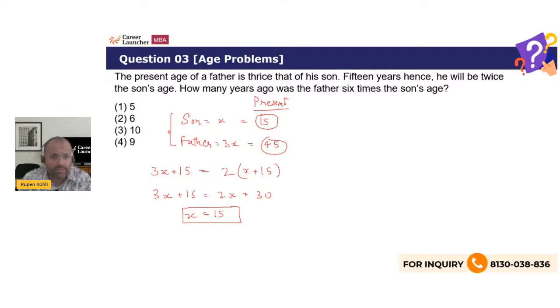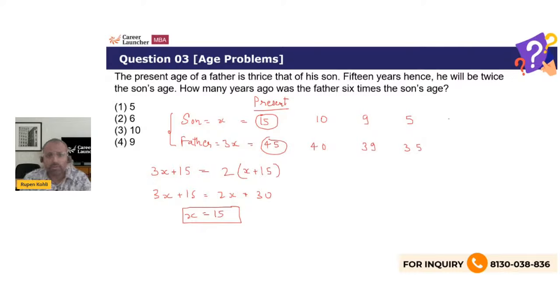If I go 5 years back, son was 10, 15 minus 5, father was 40. So this is not 6 times, this is 4 times rather. 6 years ago, son was 15 minus 6, 9. Father was 45 minus 6, 39. No, it's not 6 times. 10 years ago, son was 5 years. Father was 35 years. It is rather 7 times. Only one option is left.